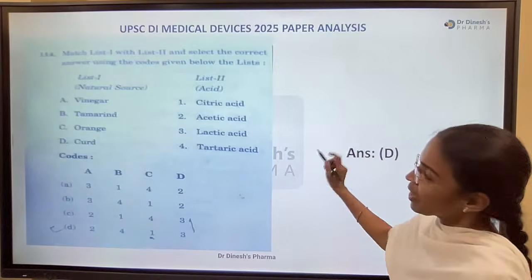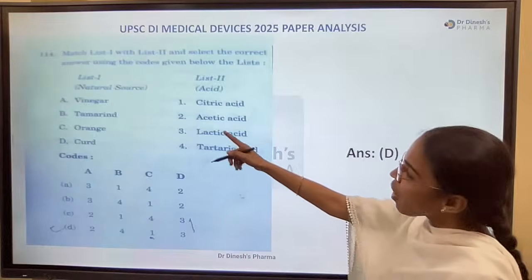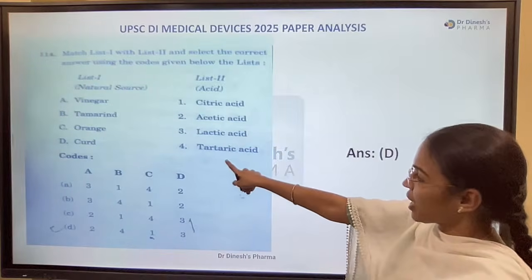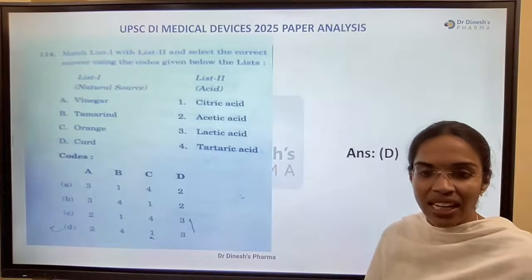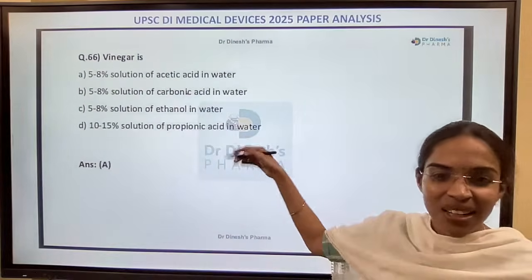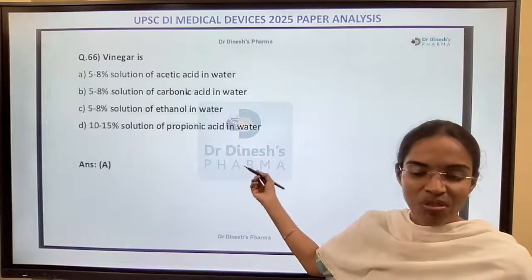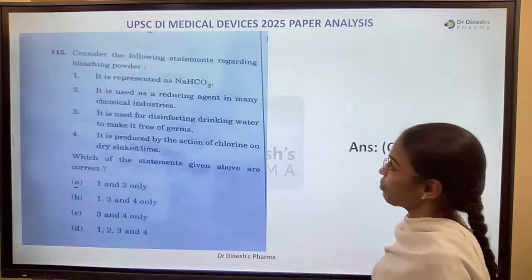Yeah, so this was the right answer. Vinegar is acetic acid. Tamarind is tartaric acid. Option D is the right answer, 2, 4, 1, 3. Yes. This was our previous question, one of the questions in our previous question papers.